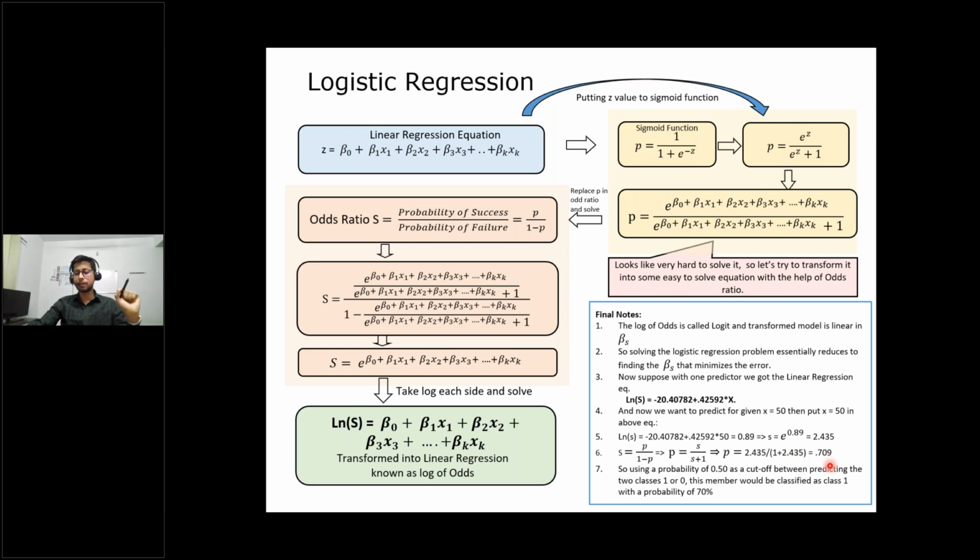So now you can tell, with 70% probability, this predictor belongs to class 1, and the remaining 30% probability, it belongs to class 2. Wherever the higher probability is, you will finally conclude, okay, this person belongs to class 1 because of the 70% probability. So this is the whole math involved behind logistic regression.